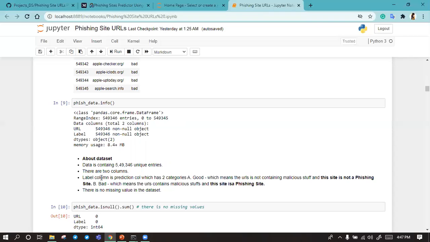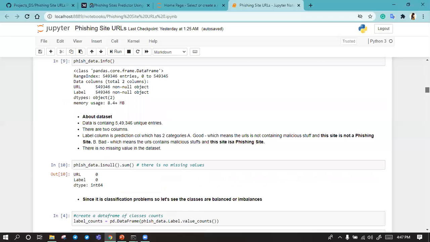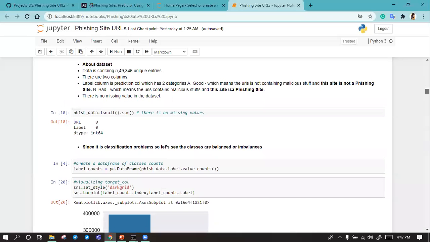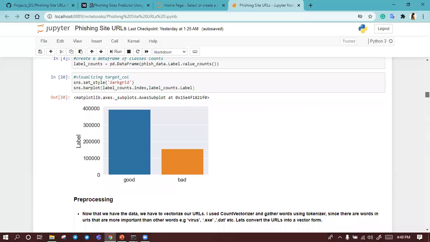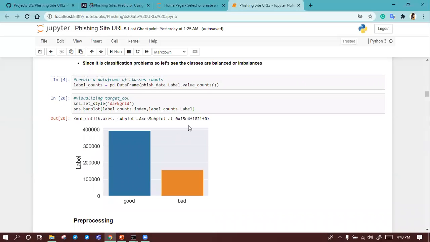Good means the URLs are not containing malicious stuff, and this site is not a phishing site, which means green. And the second category is bad, which means the URL contains malicious stuff, and this tells us that this is a phishing site, which is red. So there is no missing value in my dataset. After that, I just checked the imbalance of the target column.